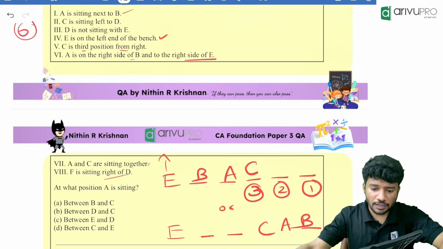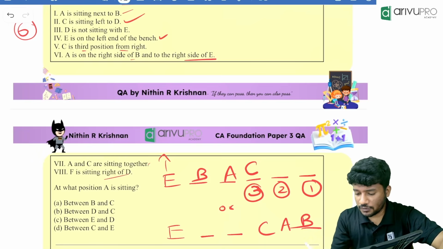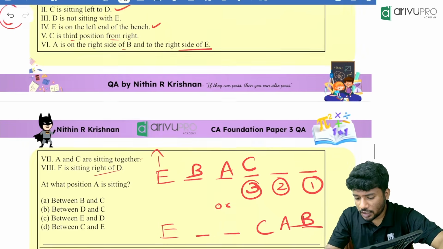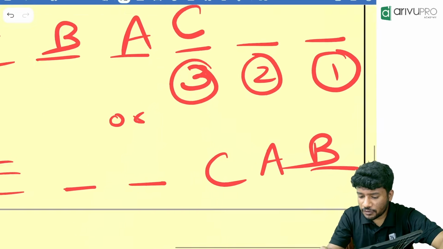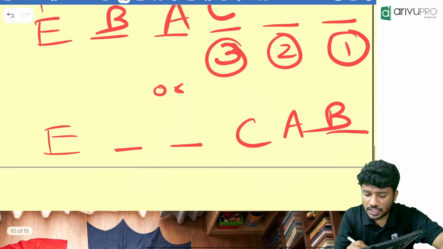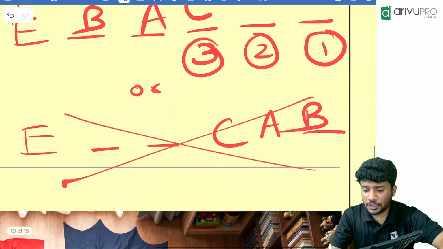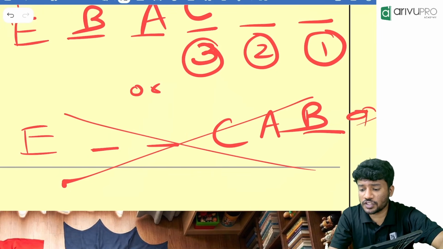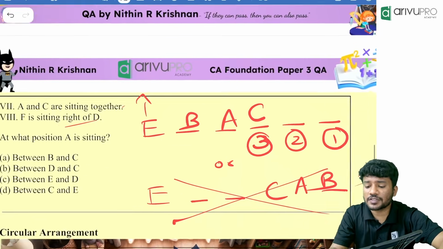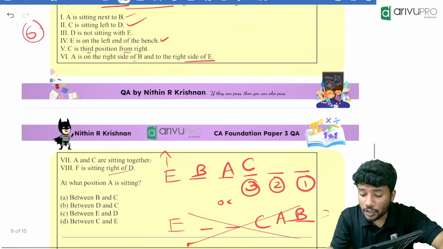Then what is given? C is sitting to the left of D. Now look at here. C is sitting to the left of D. Is it possible in this case? Now in the second case, is it possible? No. Why? Because only 6 people are there. If D also sits here, that is not possible. That means second case is completely wrong.